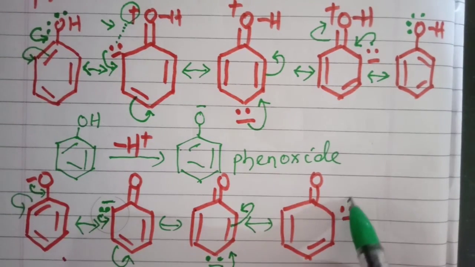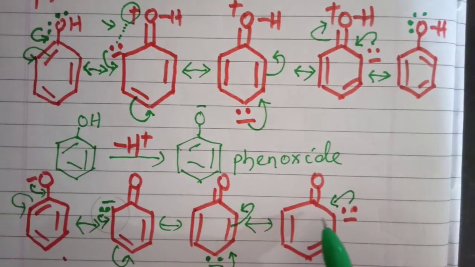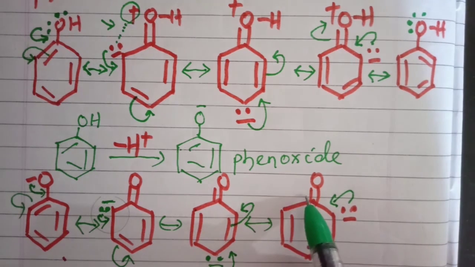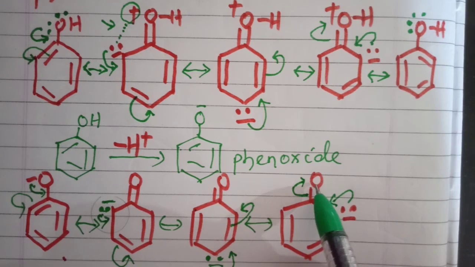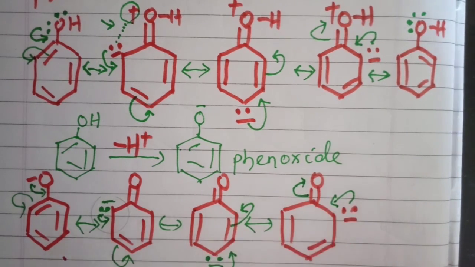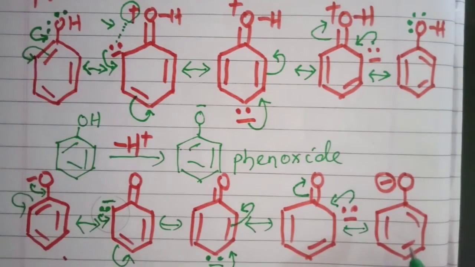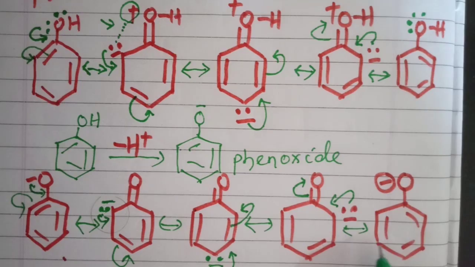This negative charge will form a double bond, or you can say the negative charge will form another bond over here and a double bond is created. This pi bond from this carbon oxygen bond is shifted and this O gains its negative charge. This is the last resonance structure. You see there are 5 resonance structures.